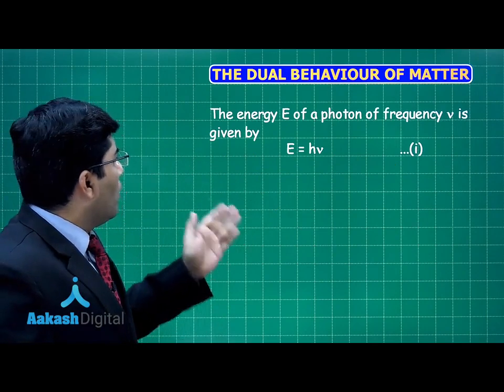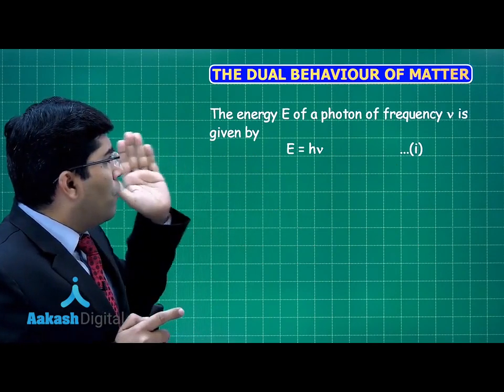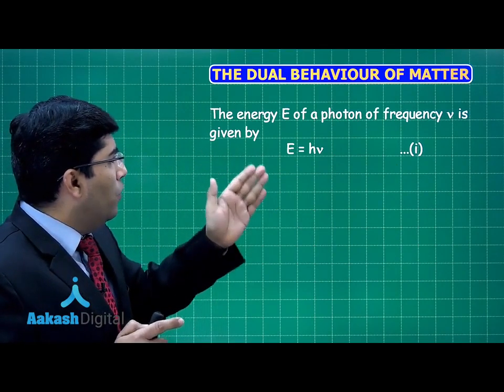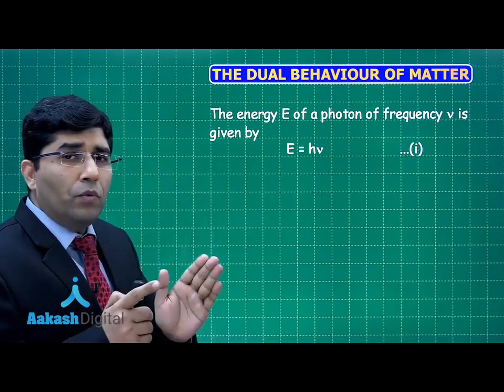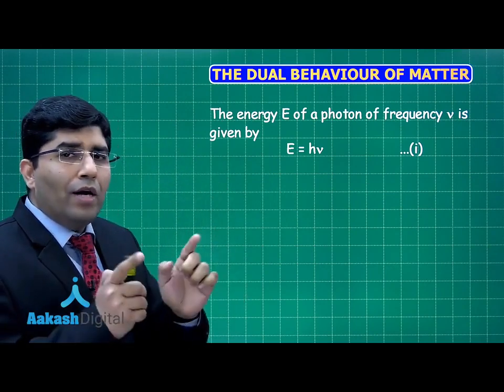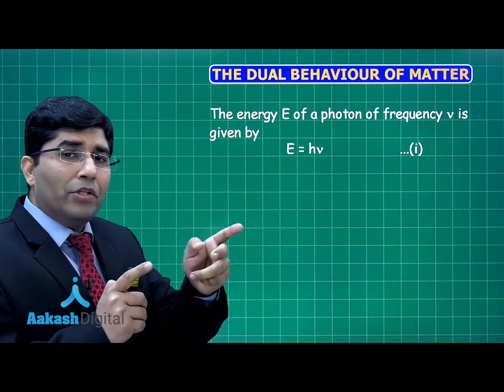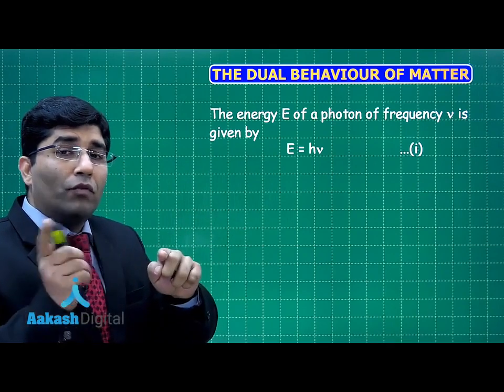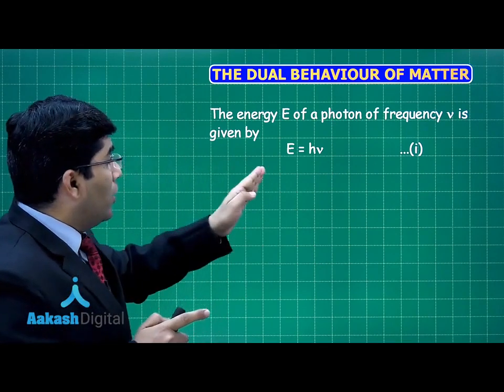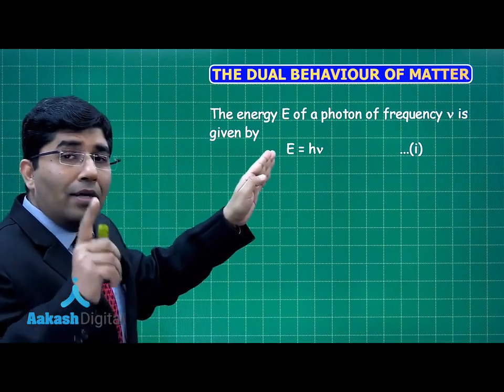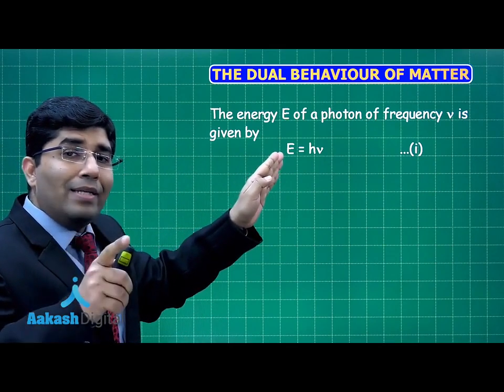Now, the energy of a photon of frequency nu is E = h nu. Now we are repeating the same derivation we did for the dual nature of light. So E = h nu is the energy if we consider that light is a wave.